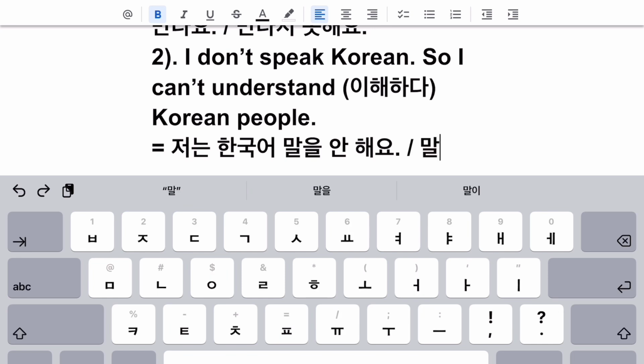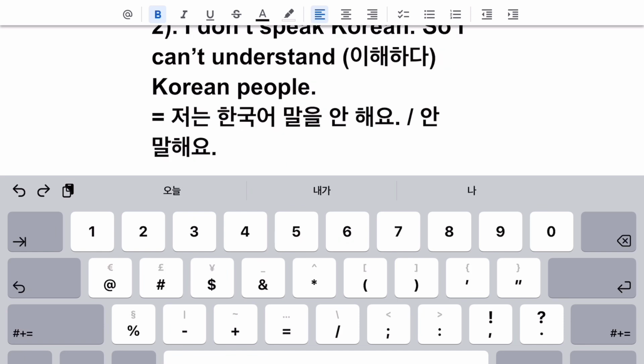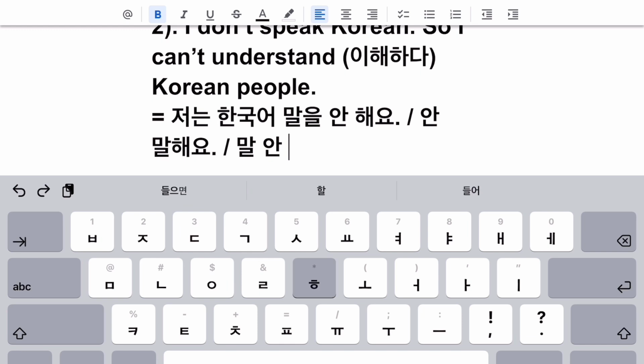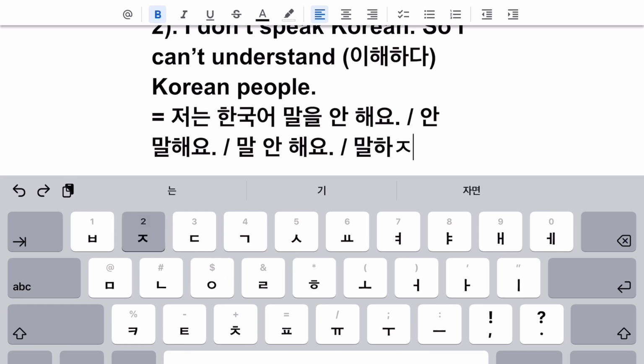There's the object particle before the verb. We could say 말 안 해요, if you just don't want to add the object, you can leave it out. Okay, I think that's what was confusing me on that part. Or the long version, 말하지 않아요.